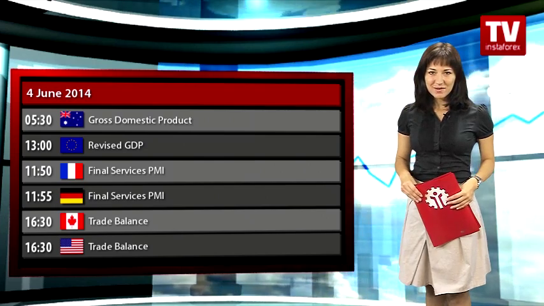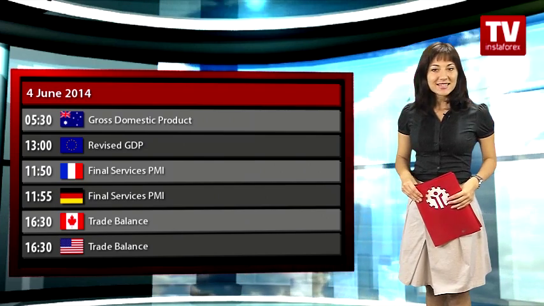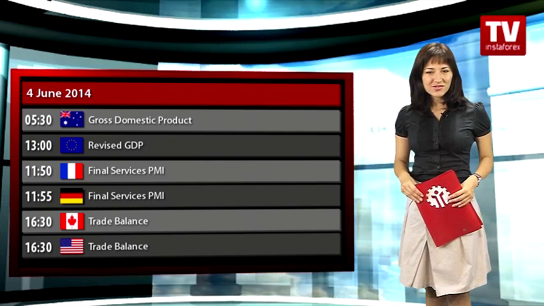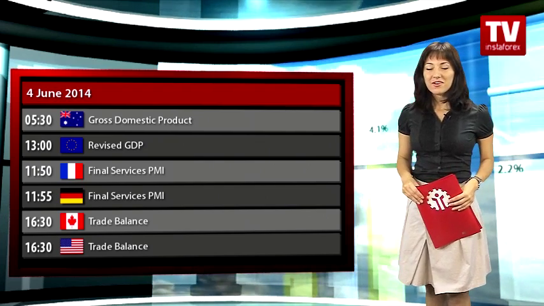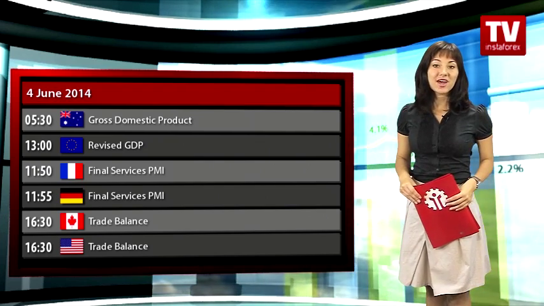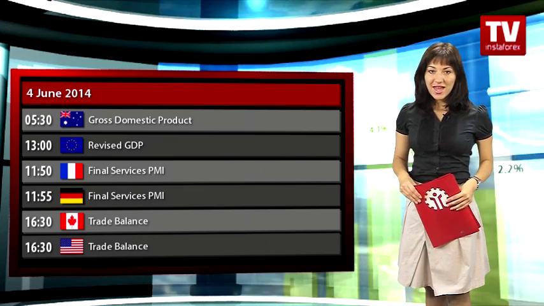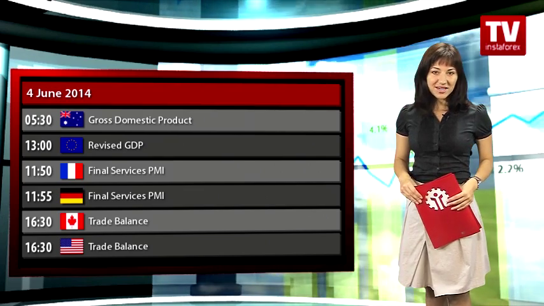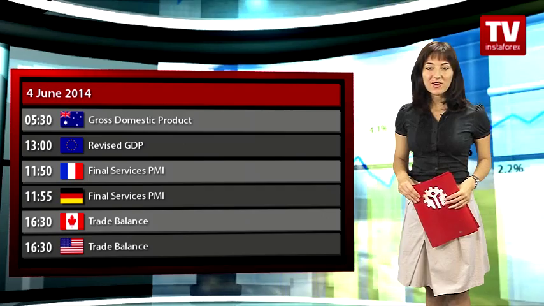and revised GDP data. The US and Canada will report their trade balance figures, and finally the Bank of Canada will announce its overnight interest rate decision for June, and the US Institute for Supply Management will unveil its non-manufacturing